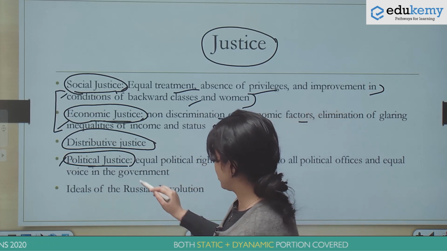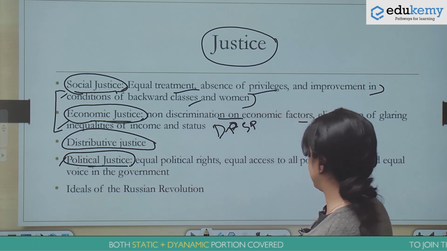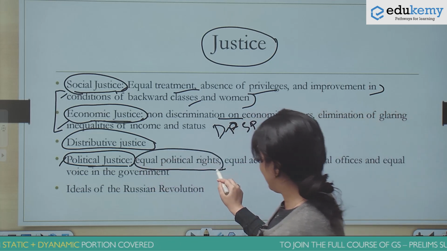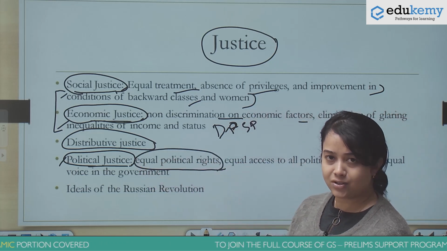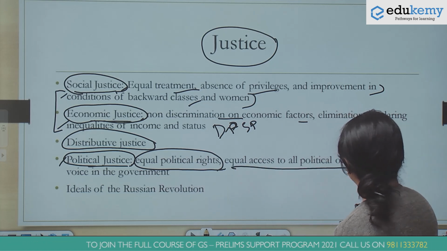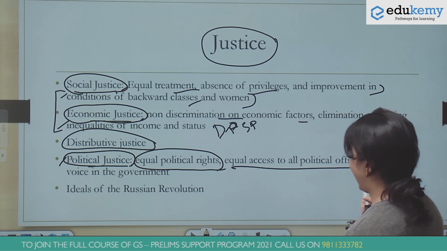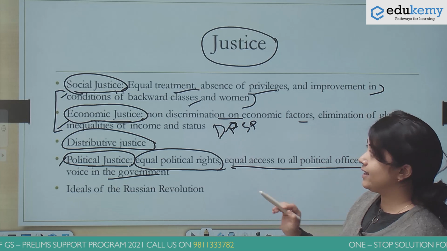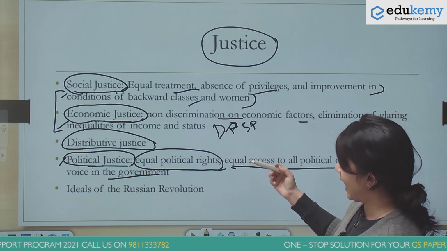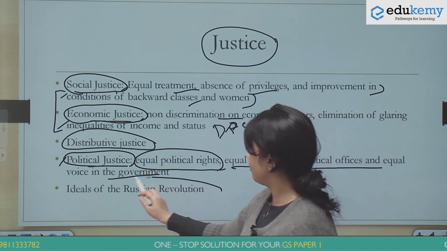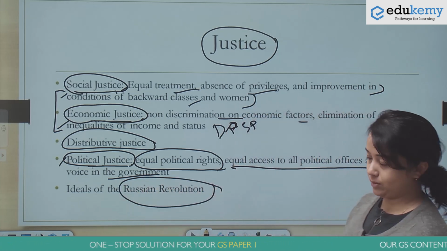The third dimension of justice is political justice. We have equal political rights. Everyone in India above the age of 18 years enjoys the right to vote. Equal access to all political office and equal voice in the government. These three ideals of social, economic, and political justice have been taken in the constitution from the Russian Revolution.